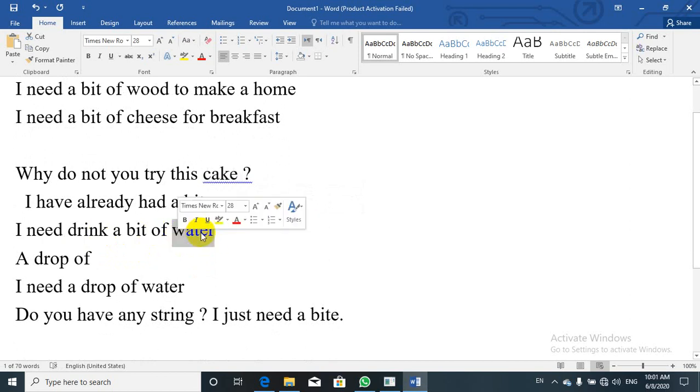Water as well is a non-countable noun, where we use "a bit of". Beside water, there is another phrase you can use to replace "a bit of", that is "a drop of". They are the same indeed.